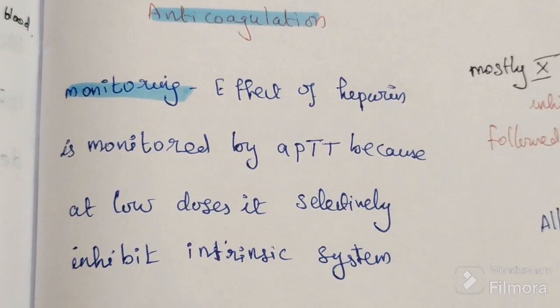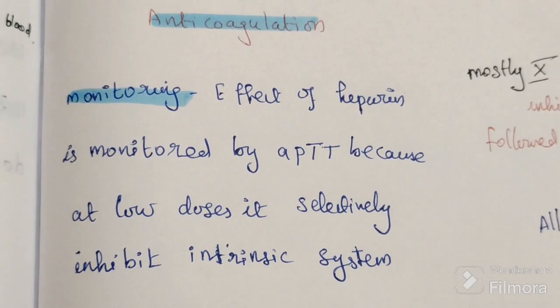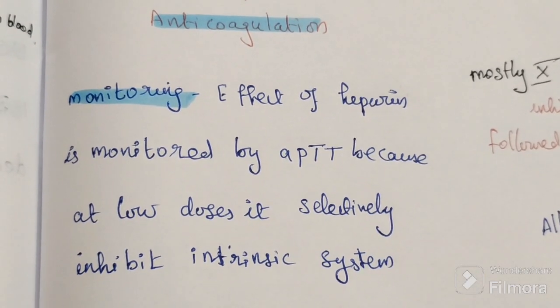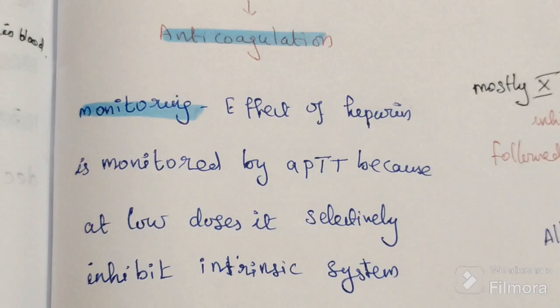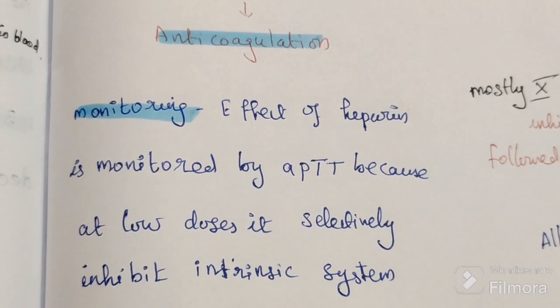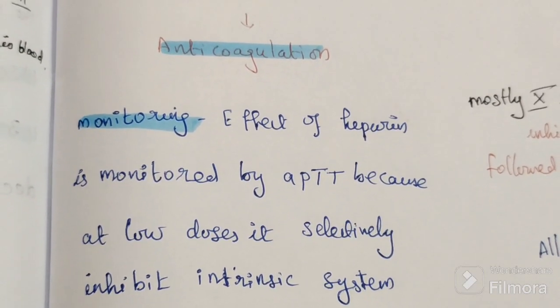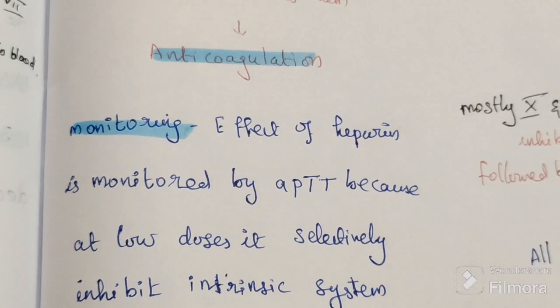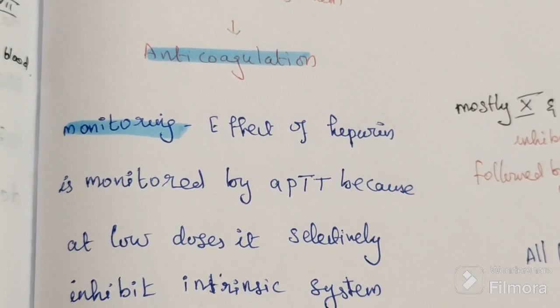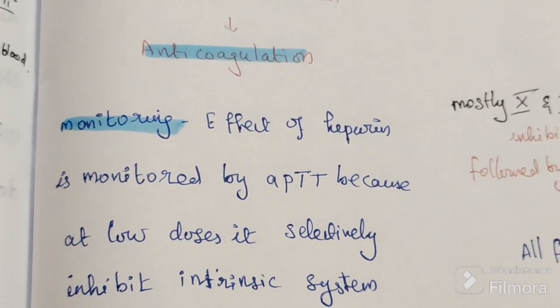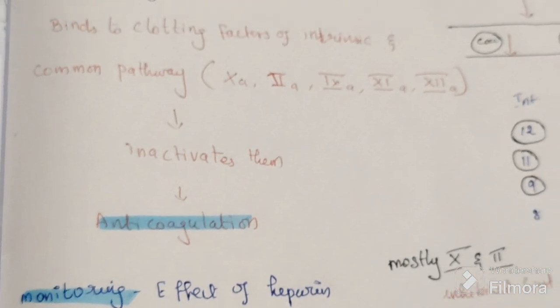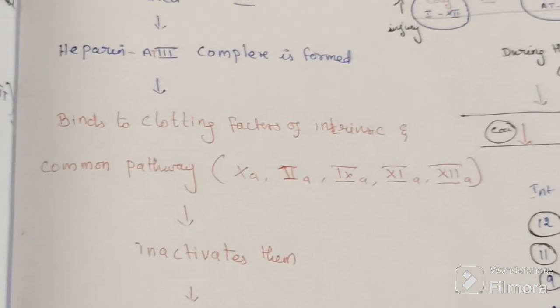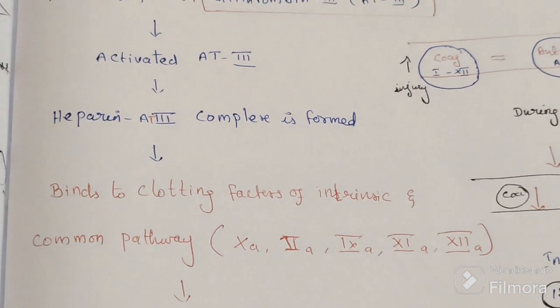It inhibits the already synthesized factors: 2, 10, 9, 11, 12. 2 and 10 are the earliest, and after that 9, 11, 12. So it shows its action in vivo and in vitro.